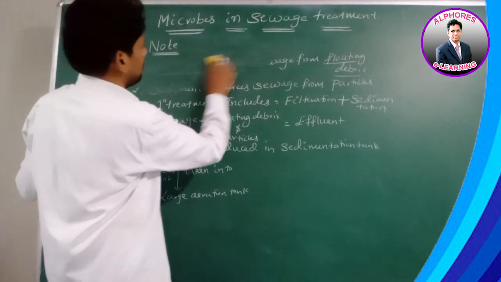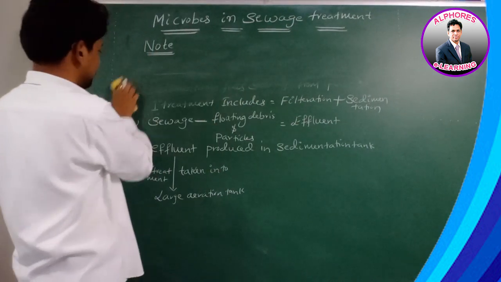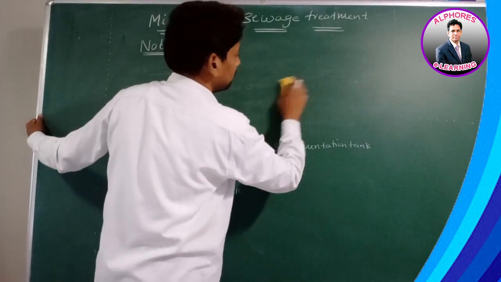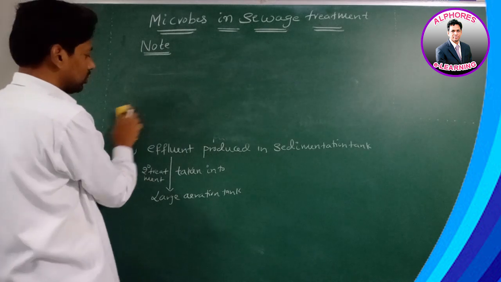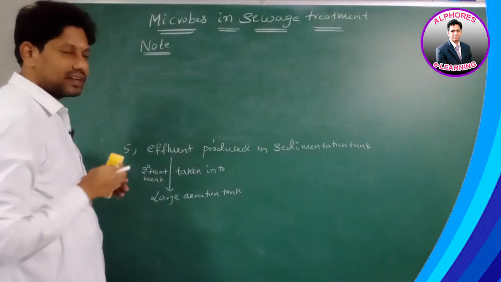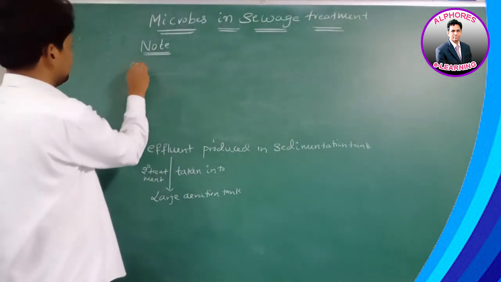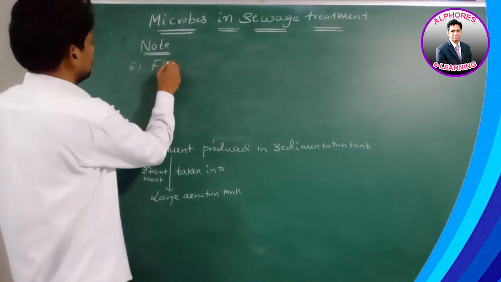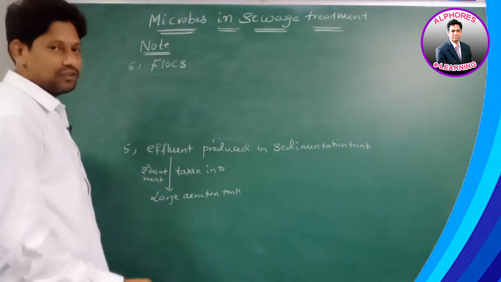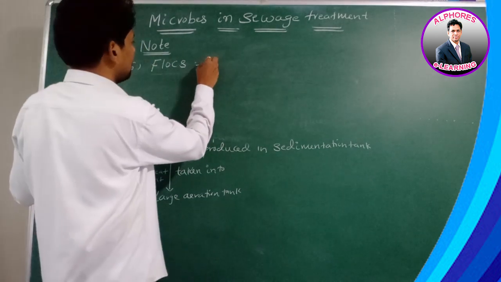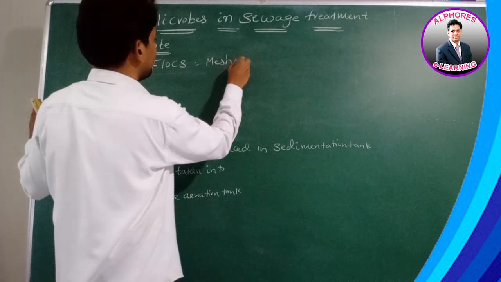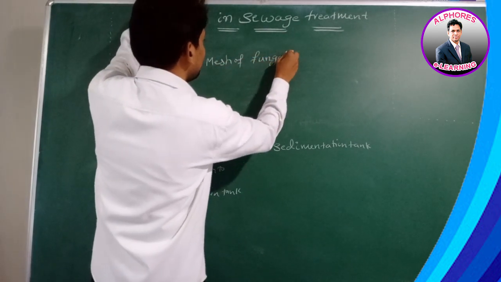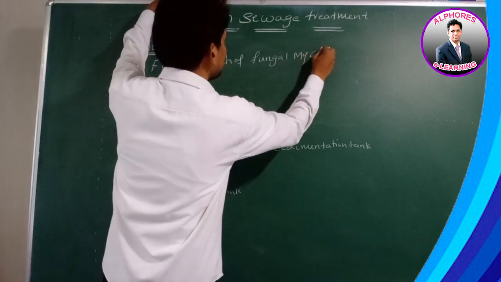Next, number 6. We are discussing some important statements concerned with microbes in sewage treatment. Flocks. What is the meaning of flocks? Flocks means a mesh of fungal mycelium.